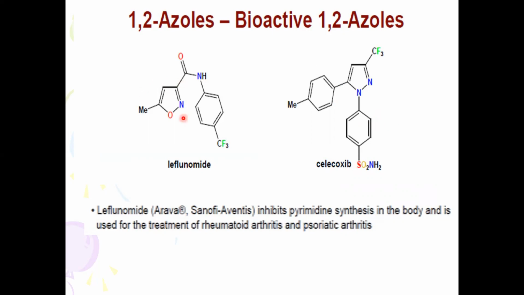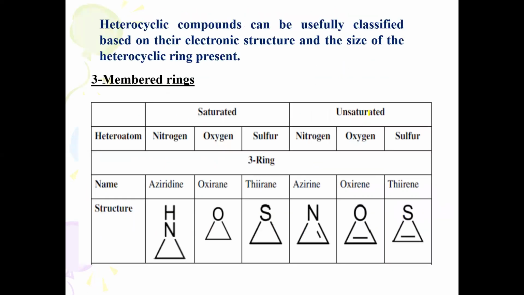This heterocyclic moiety is called oxazole, and this one is called diazole. So what are the important methods to classify these heterocycles?